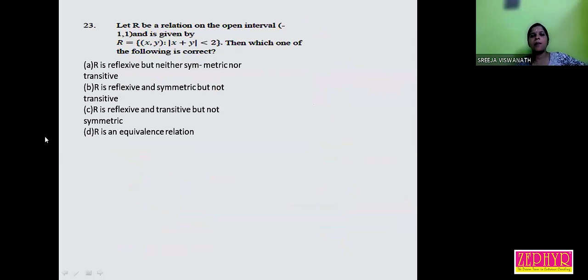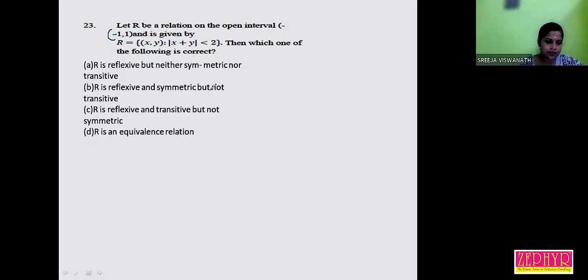R is a relation on the open interval -1 to 1, given by R equal to the collection of all (x, y) such that mod x plus y is less than 2. Which of the following is correct? What do you mean by reflexive? (a, a) belongs to R for every a belongs to A. Symmetric: if (a, b) belongs to R, then (b, a) belongs to R. Transitive: if (a, b) belongs to R and (b, c) belongs to R, then (a, c) belongs to R.